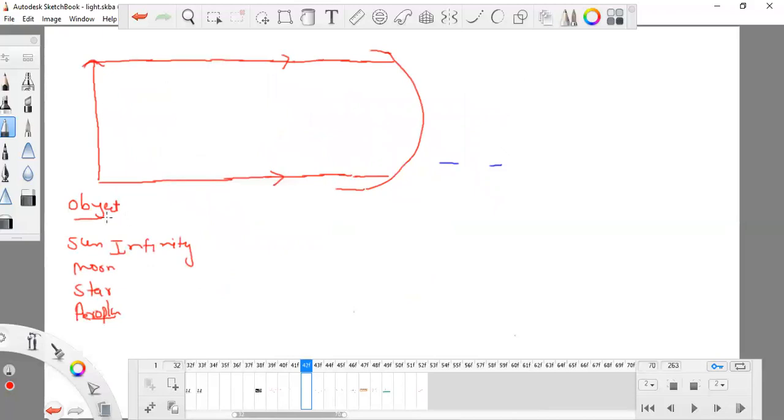So at this time my object is at infinity and it emits so many light rays. We are going to learn about only two light rays. If I draw this P, this is the pole, and this is my center of curvature. Because the object is at infinity, I cannot compare the C point and infinity.